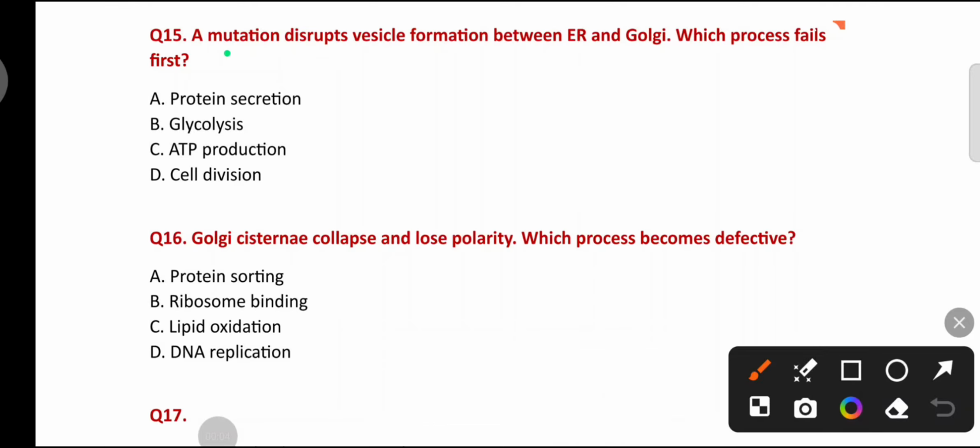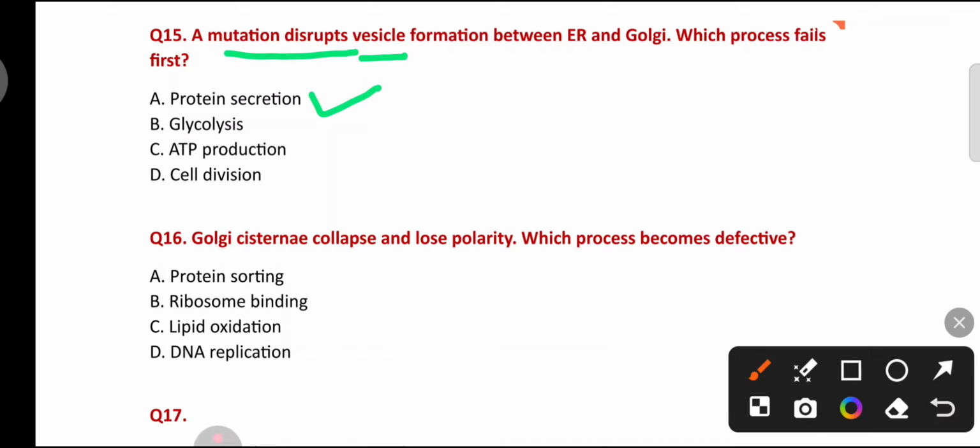A mutation disrupts vesicle formation between endoplasmic reticulum and Golgi. Which process fails first? Protein secretion, glycolysis, ATP production, cell division. Vesicles help in transportation of protein from endoplasmic reticulum to Golgi. So here, protein secretion fails first.